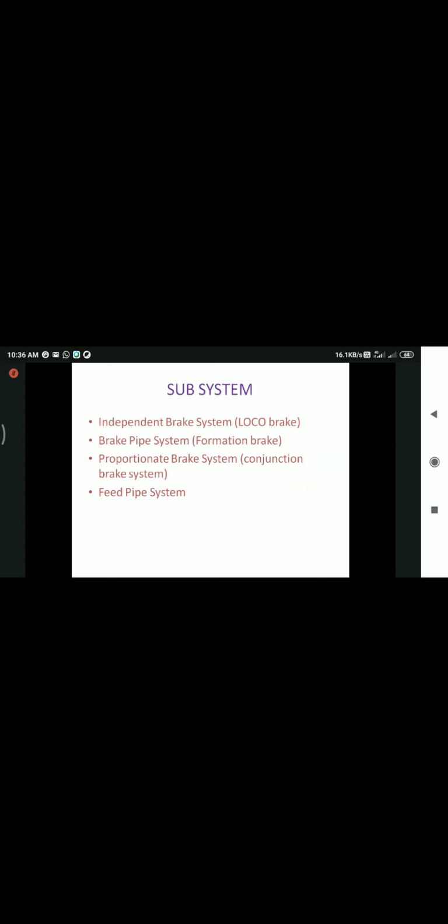Not only this IRAB system, the computer controlled brake system also has these same features. The logic is the same, but control is only with the help of a computer in HHP locos. But in Alco locos, only this IRAB system is available. So what are all the subsystems of this IRAB system?